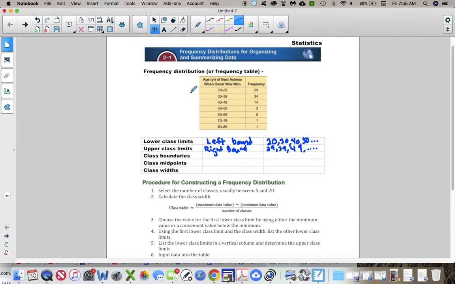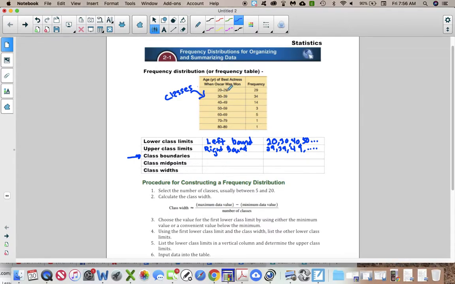By the way, these are called classes. Each one of these is a class. So classes, if you didn't already figure that out. Each one of those is a class, okay? So left bound, right bound, those are upper and lower class limits, all right? Then this one is what people confuse all the time, class boundary, okay? So we basically have to have a boundary that designates what goes into what, okay?